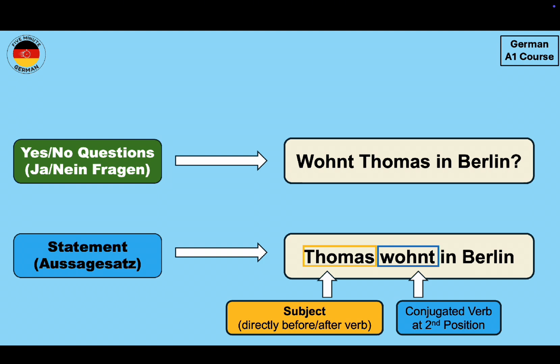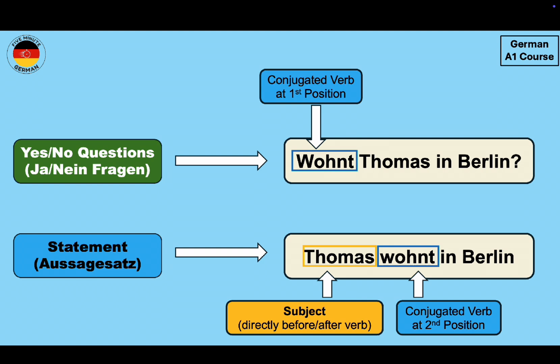In the Ja, Nein Frage, the conjugated verb comes at the first position and the subject comes at the second position. Now if we compare this Ja, Nein Frage with the Aussagesatz, then we see that the position of the conjugated verb and the subject has been exchanged. So using this rule, you can make a statement or an answer from the Ja, Nein Frage just by shifting the position of the verb from first to second. And in the same way, you can make a Ja, Nein Frage from a statement or an answer by shifting the verb from second to first position.